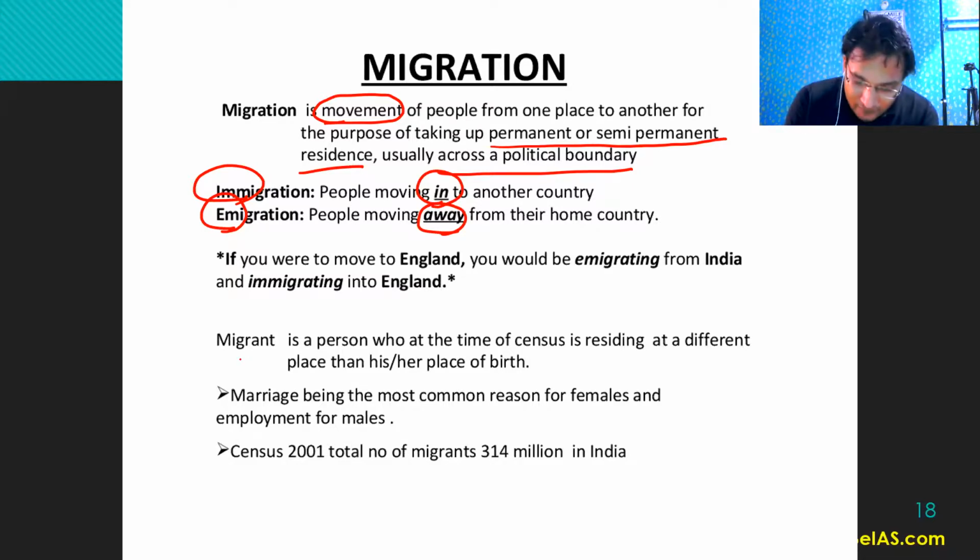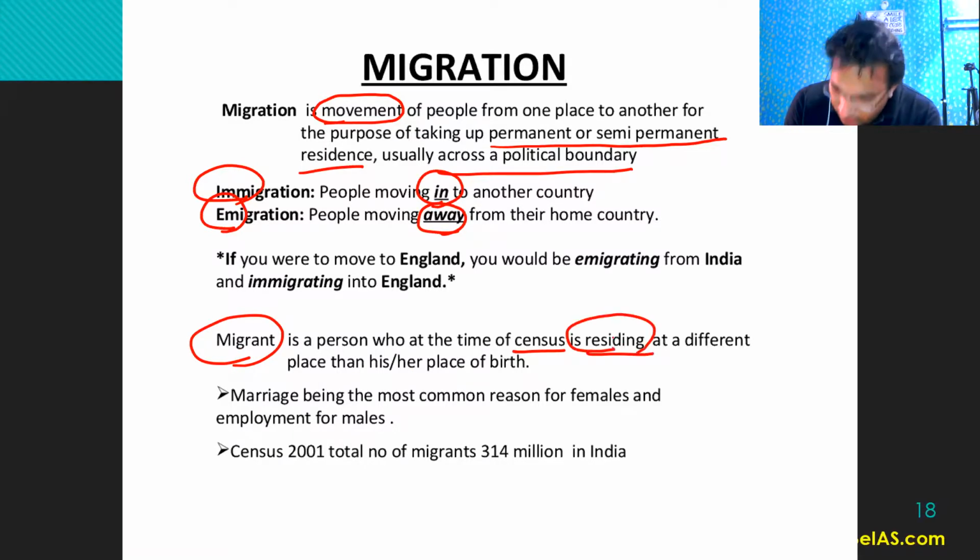Migrant. What is the meaning of migrant? A migrant is a person who at the time of census is residing. The main point is residence, right? Residence can be for any purpose. It can be because of marriage. It can be, not because of marriage, because in case of marriage, we do not consider it to be migrant, but especially because of education and because of employment, right? Census is residing at a different place than his or her domicile. Domicile means the place of birth, right? So when the place of work and the place of birth are different, then we call that person a migrant.